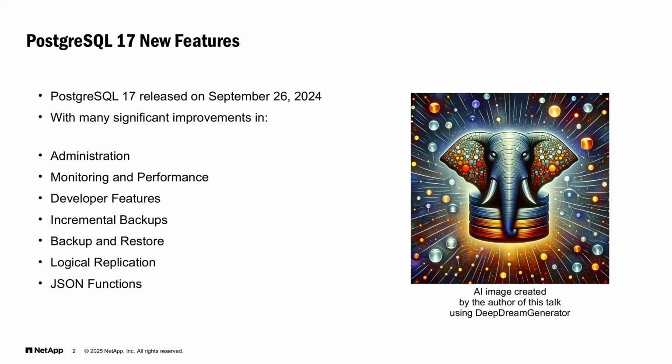As you know, Postgres 17 was released on September 26, 2024, and it contains many significant improvements, and I would like to show you just those biggest highlights. Of course, release notes are quite huge, and it takes a long time to read them and much more time to test everything. So follow me on this quick journey through those most important changes.